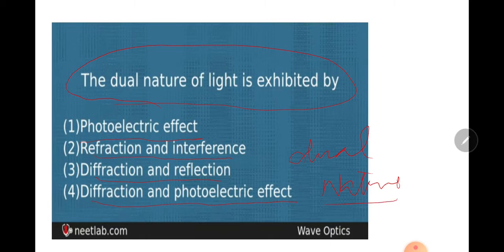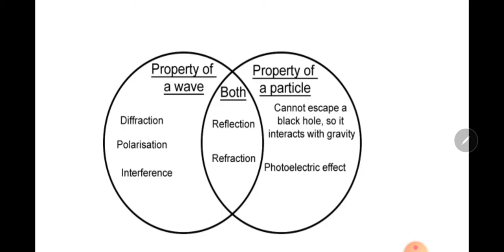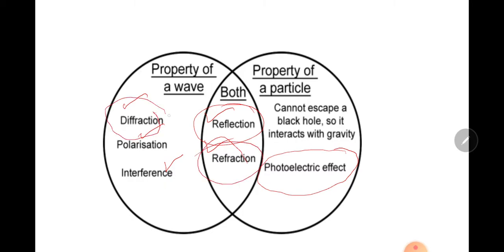Light has dual nature. For example, these are wave properties, and these are particle properties. Diffraction is common: only a wave can be diffracted, a particle cannot be diffracted. Polarization is only a wave property. Interference is a wave property.